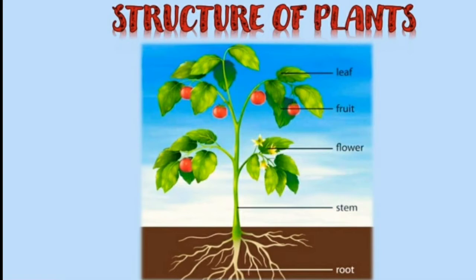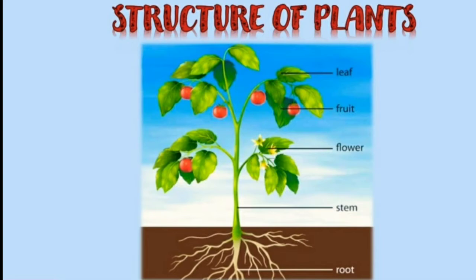Now let us study, children, the structure of a plant. Okay? A plant's structure can generally be divided into 2 parts: the stem, which grows above the ground, and the root, which grows below the ground surface. The root, stem, and leaves are the main parts of a plant.